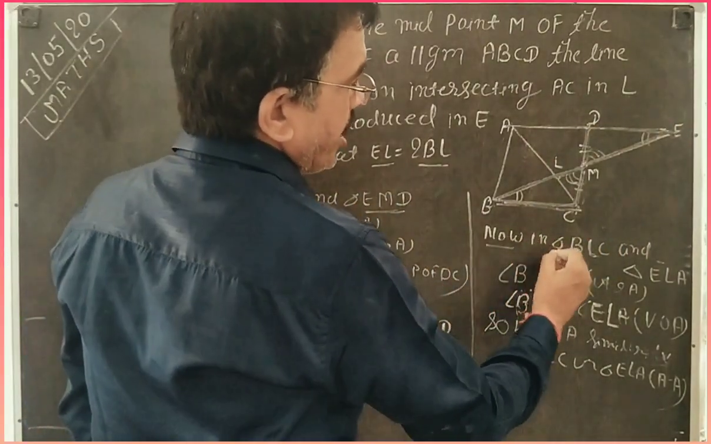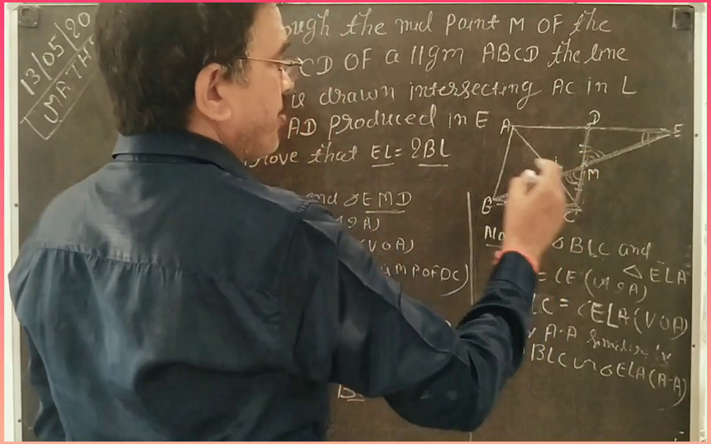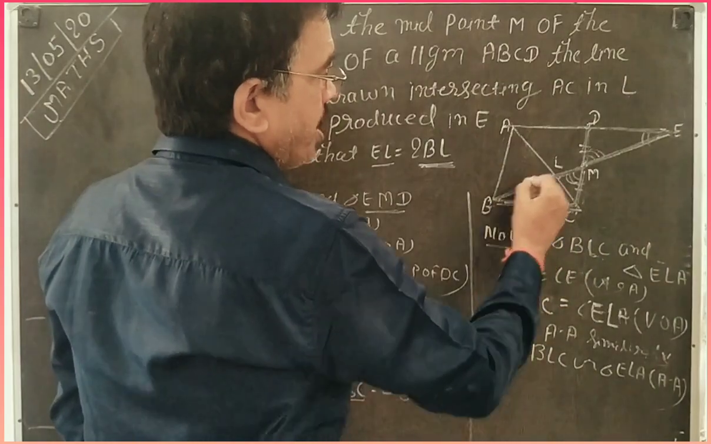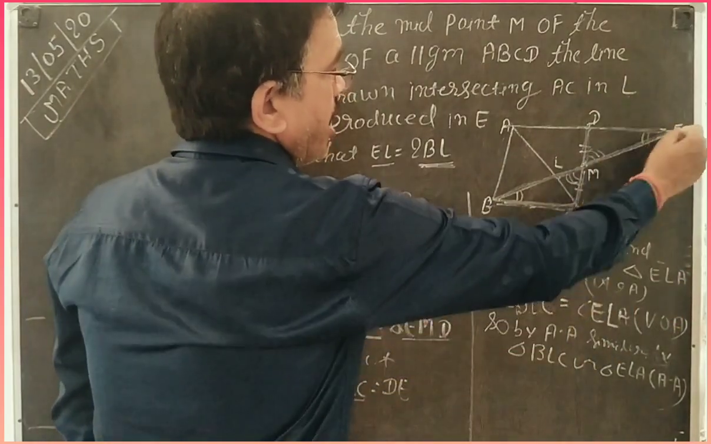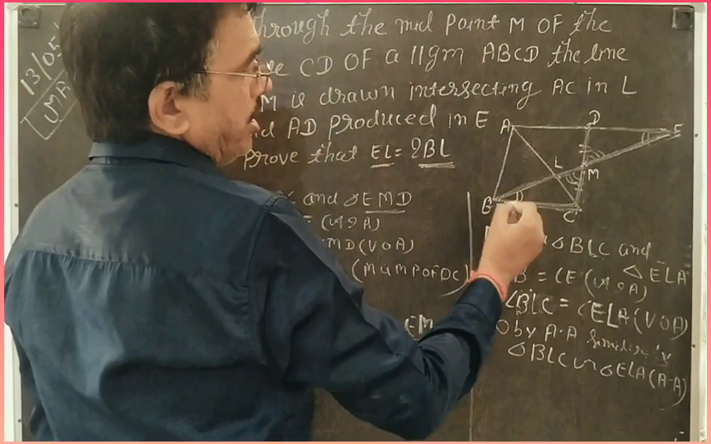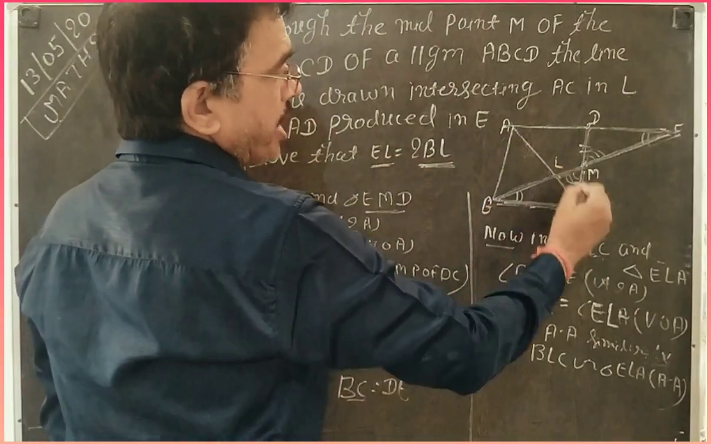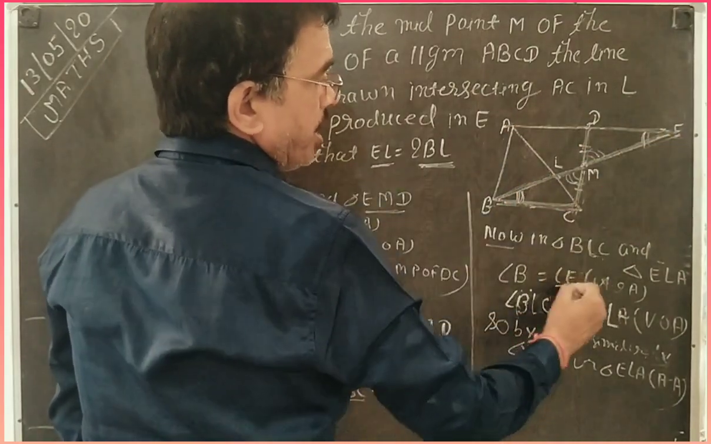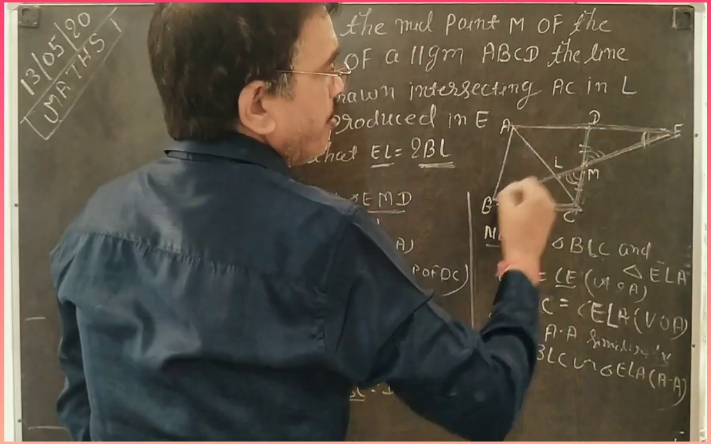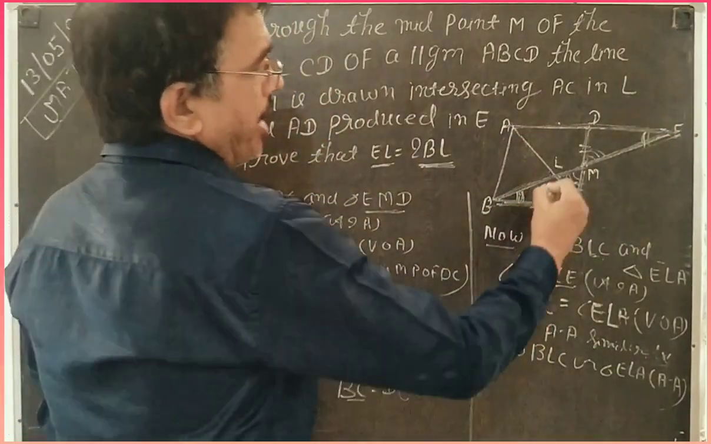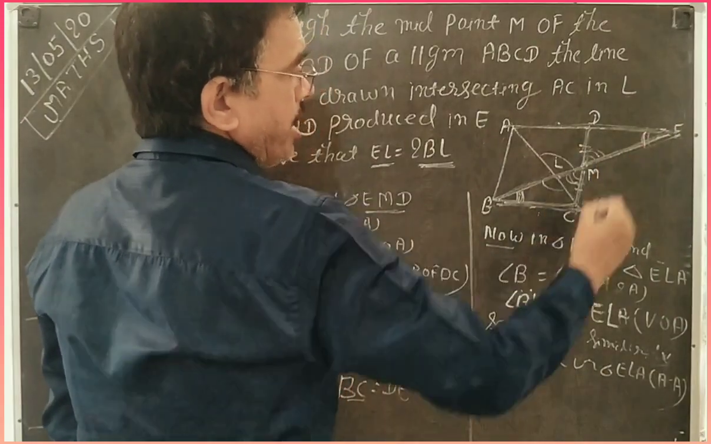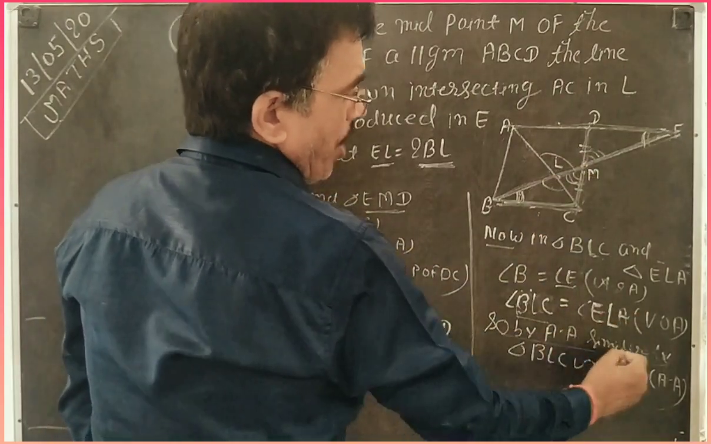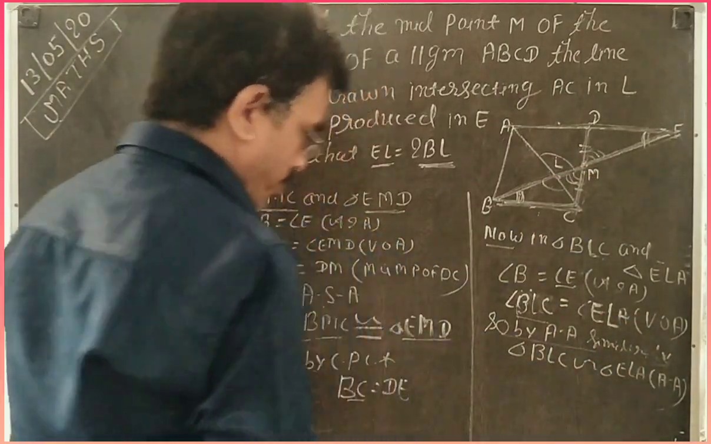Now students, in triangle BLC, because you have to prove BL, you take triangle BLC and next triangle ELA, because here is EL. So now take the similarity relation between BLC and ELA. What is it? Angle B is equal to angle E, that is alternate interior angle because the lines are parallel. It is a parallelogram. Another, angle BLC is equal to angle ELA, that is vertically opposite angle. So by AA similarity, triangle BLC is similar to triangle ELA.